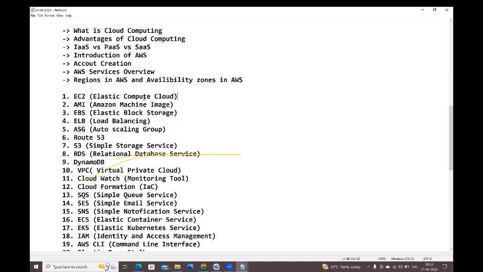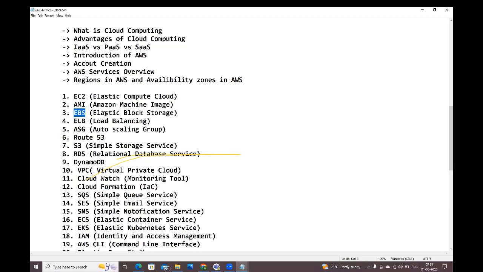Then where do we need to store the data? For that, we need to create additional volumes. See, we have pen drives and hard disks, right? Those are additional storages. What are we doing? We attach the pen drive to our laptop, store the data, and detach the pen drive from the laptop. We attach the hard disk to the laptop, store the data, and detach the hard disk from the laptop. Same way, here by using Elastic Block Store, by using EBS, we can create the additional volumes.